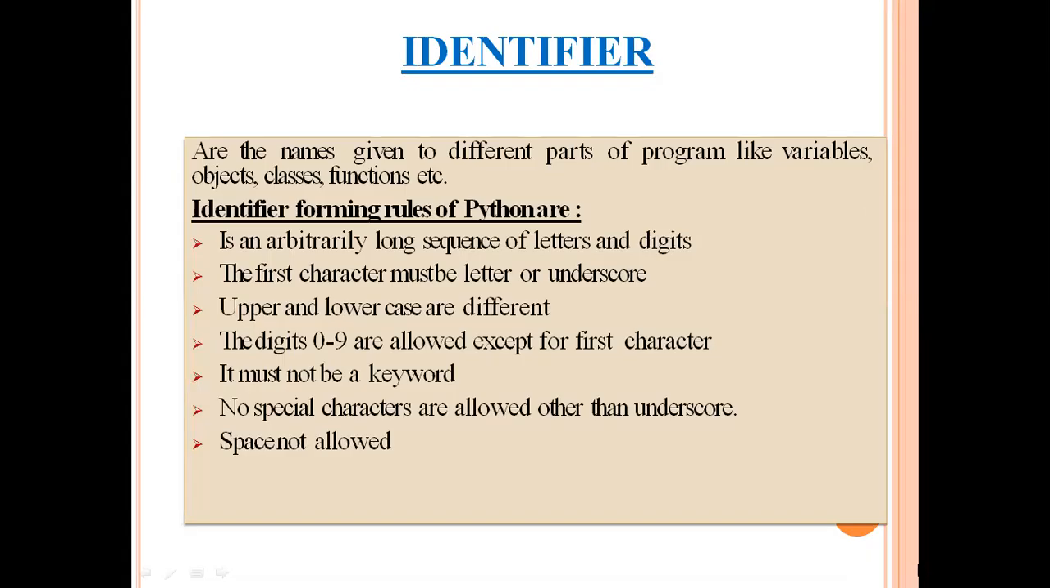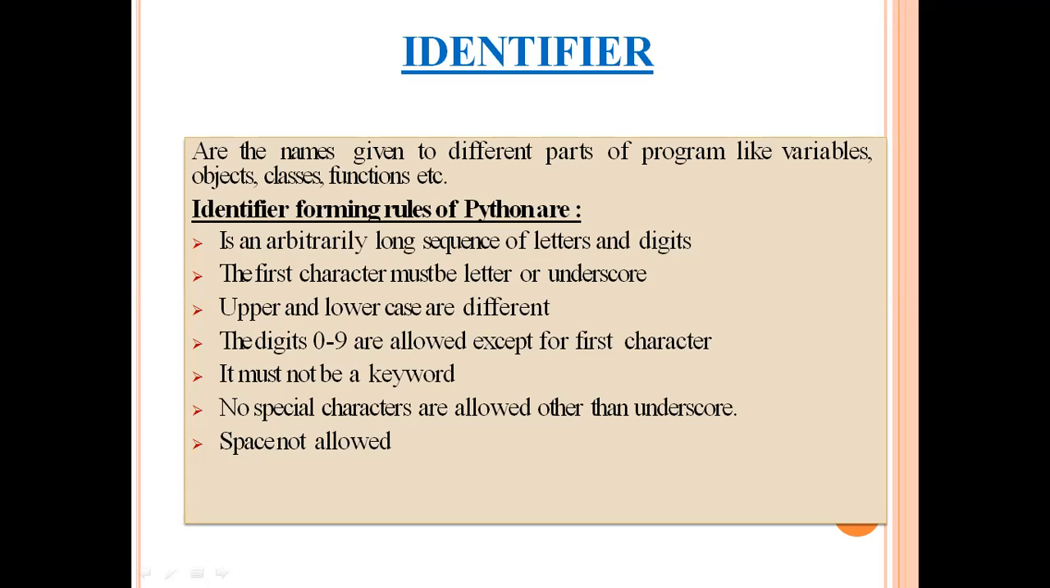Next are identifiers. Identifiers are the names given to different parts of a program, like variables, objects, classes, functions, etc. Before declaring identifiers, we have to remember the rules. The first rule is that it is an arbitrarily long sequence of letters and digits. Second, the first character of an identifier is always a letter or an underscore. Third, upper and lower case are different, meaning if you declare a variable total in capital letters and another total variable in small letters, both are considered different variables.